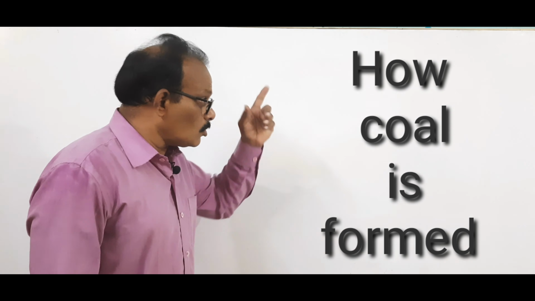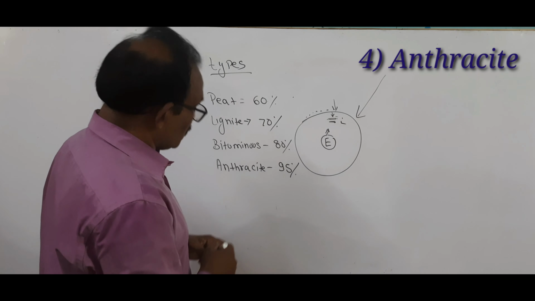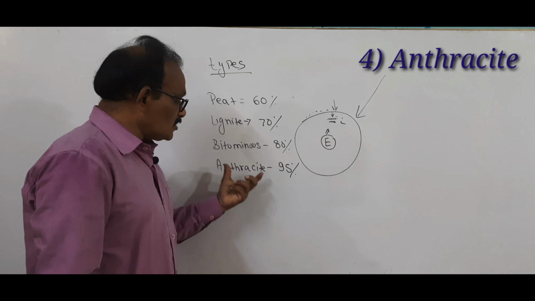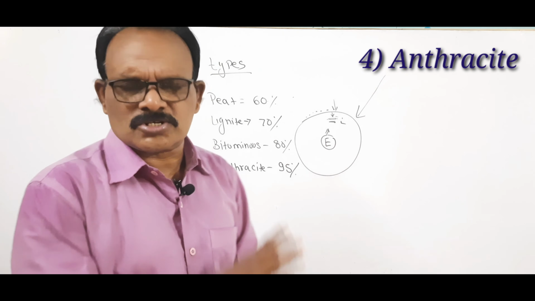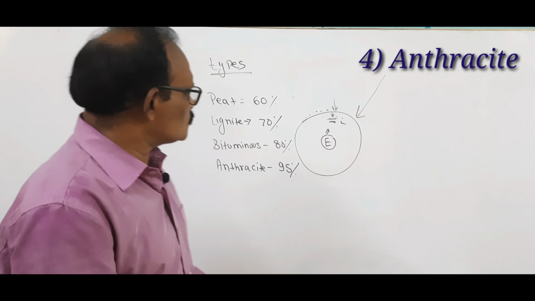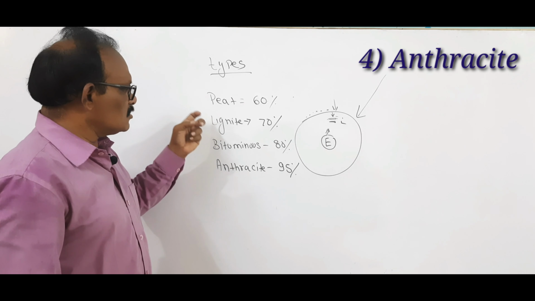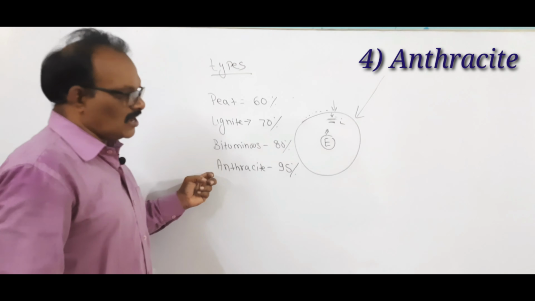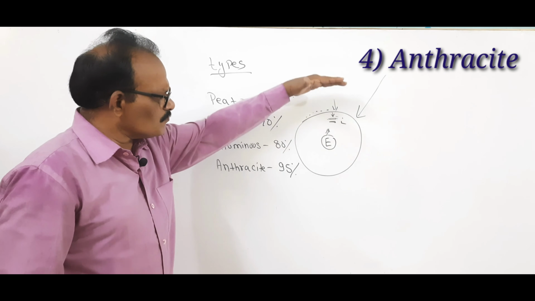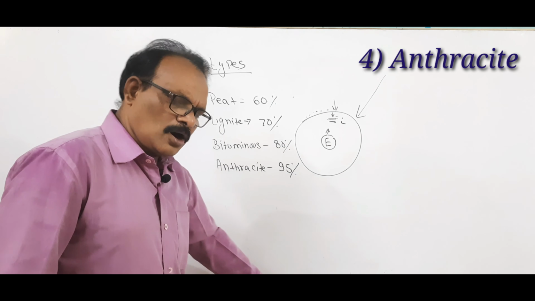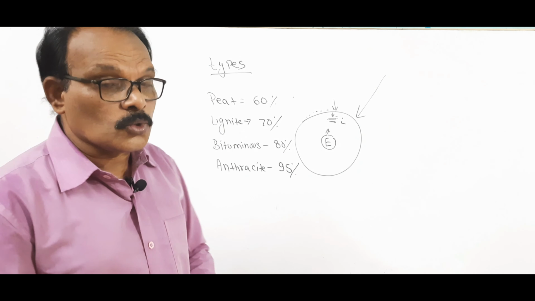Here 90 to 95 percent of carbon is found. So definitely anthracite is a good quality of coal. We have four types of coal: peat, lignite, bituminous, and anthracite. This is how coal is formed.